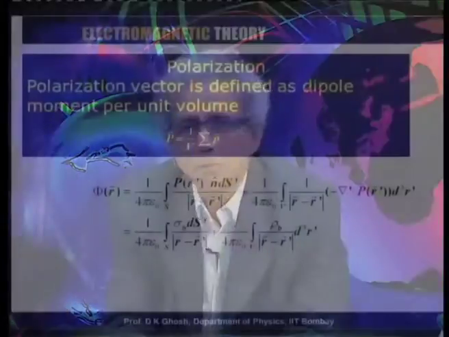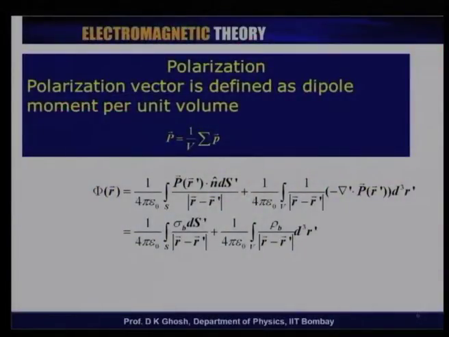So, I defined the polarization vector as the dipole moment per unit volume. I take a volume V, make a vector sum of all the dipoles therein and divide it by the volume that is being considered.